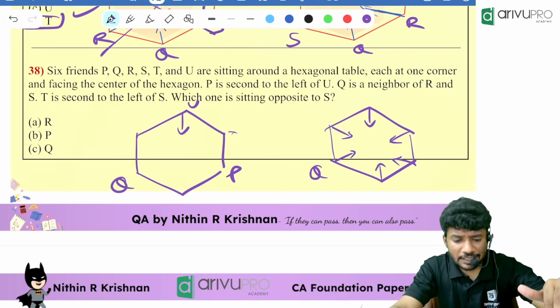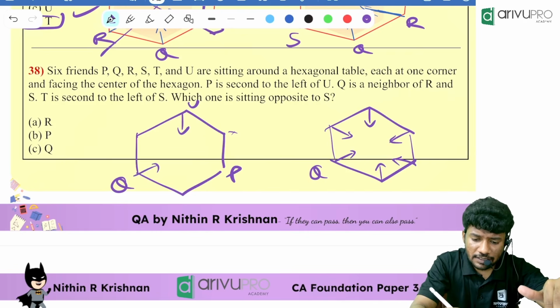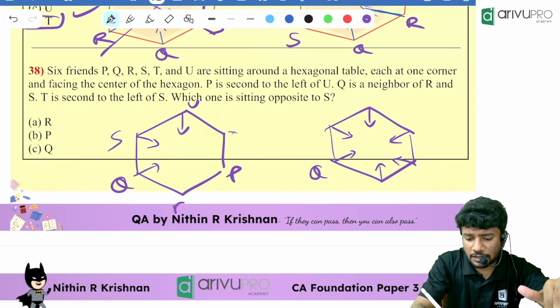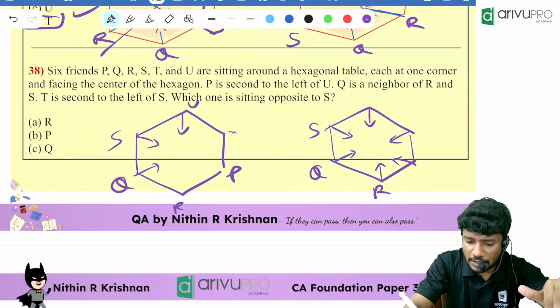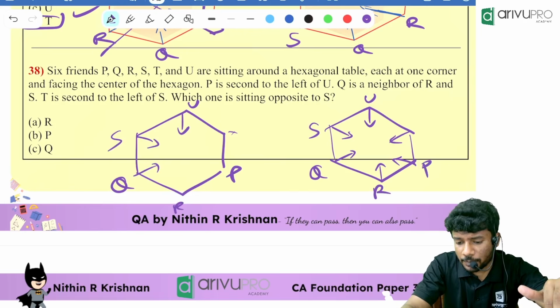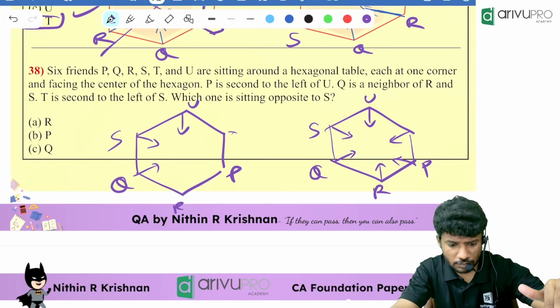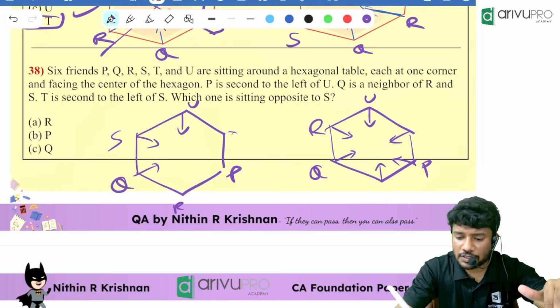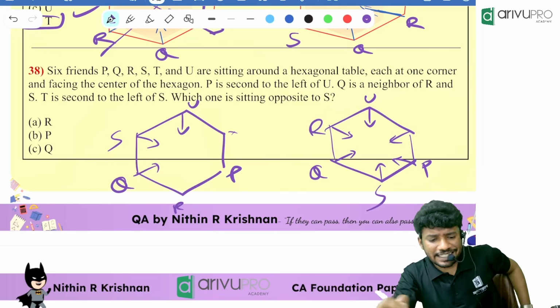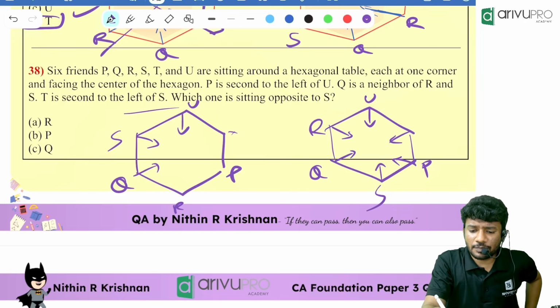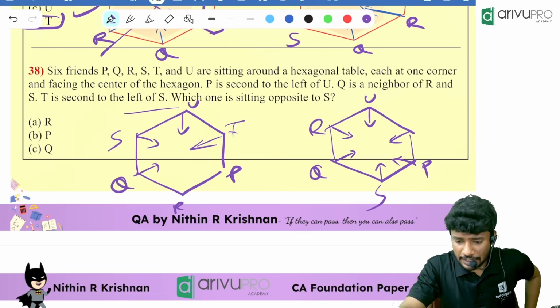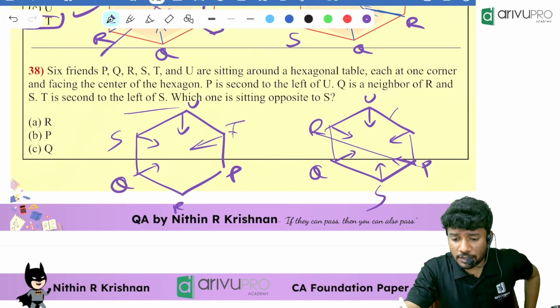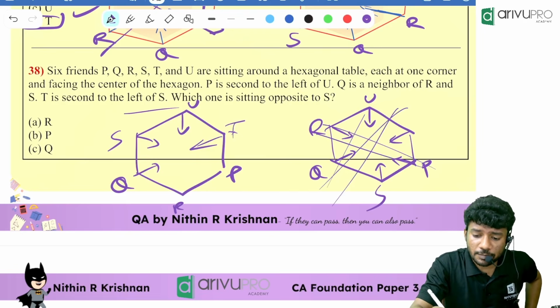Then D is second to the left of S. S and R, then R and S. Then U is over here, P is over here. Now, S and R, two possibilities. Then they are telling T is second left of S. Second left means T is over here. Is it possible? No. The second picture is wrong. Only this picture is correct.